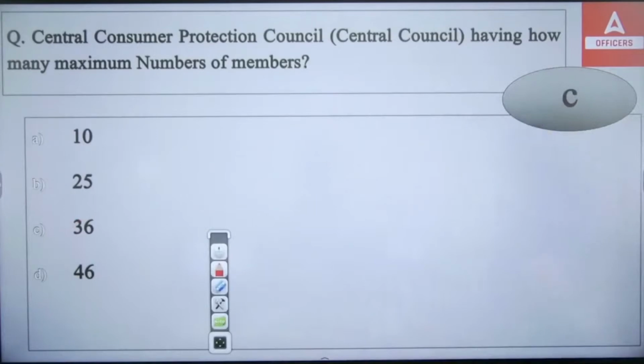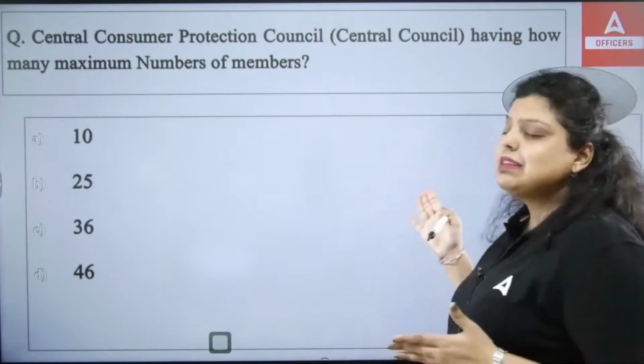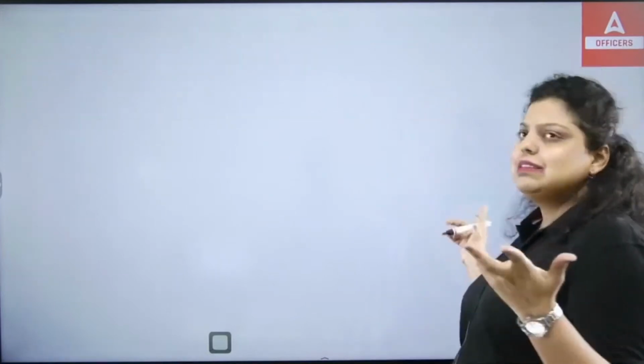And these 36 members will cover ministers from the central government, state governments, members of parliament, departments of the central government, your chief commissioner, registrar, secretaries, etc. All these will be covered under the maximum number of members of your central commission, or you can call it a central council.